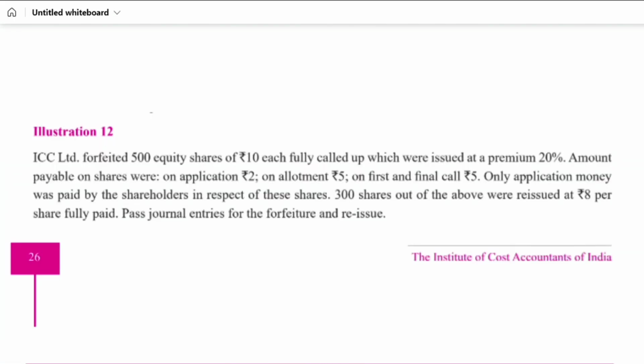So now let's read the question. This is illustration number 12 here. So ICC Limited forfeited 500 shares.